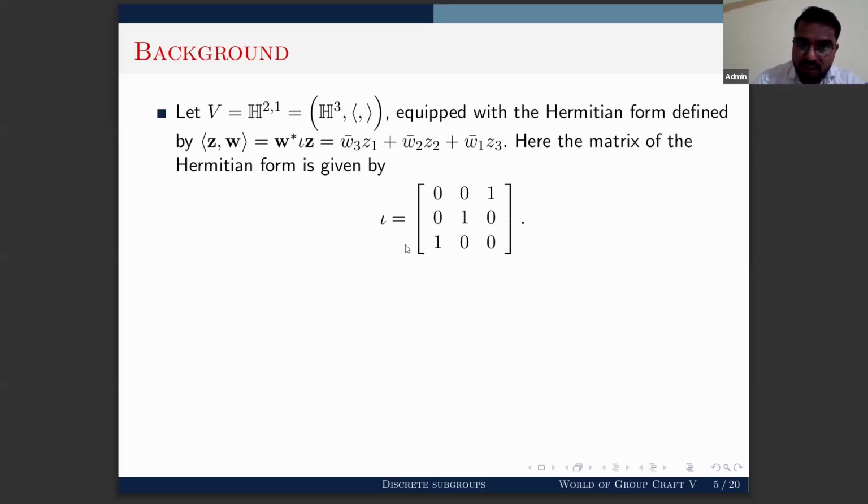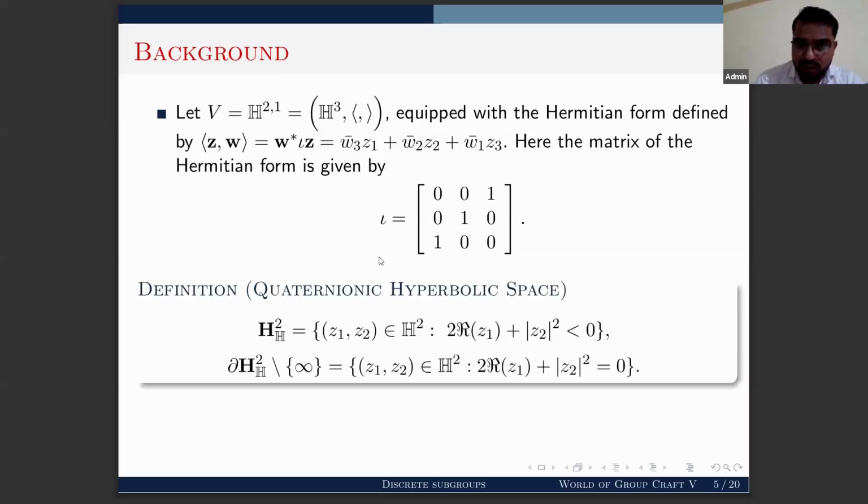Here I am using iota, a Hermitian matrix having anti-diagonal entries 1, 1, 1 and other entries 0. Now, due to this Hermitian form, we can define different models of a quaternionic hyperbolic space, but I will stick to the Siegel domain model.